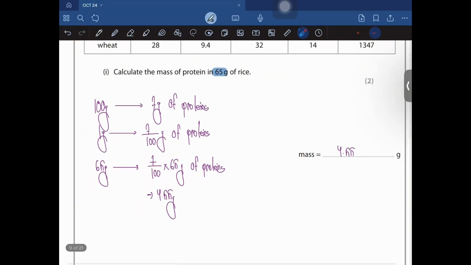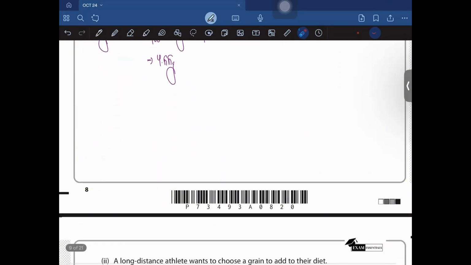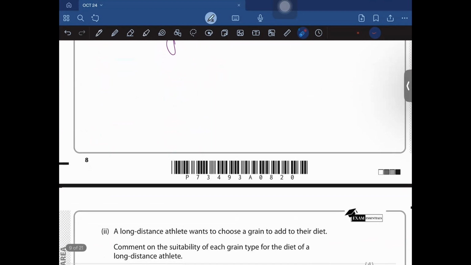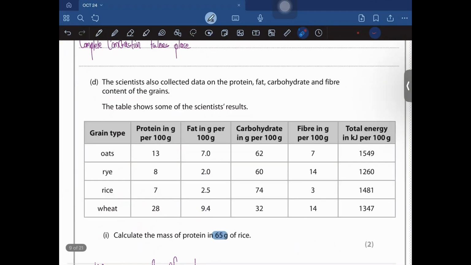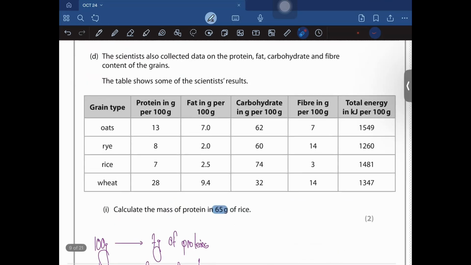Moving on to the next part of this question. A long distance athlete wants to choose a grain to add to their diet. Comment on the sustainability of each grain type for the diet of a long distance athlete. Okay, so what grain type should the long distance athlete have in order to run long distance? That is the question.